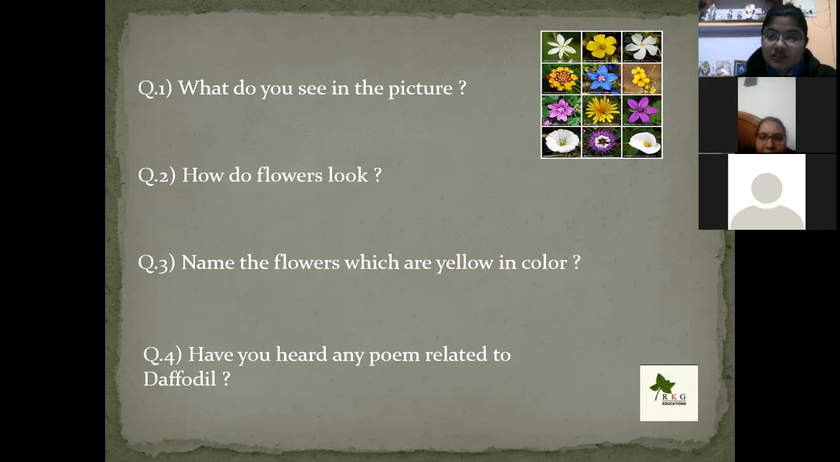Name the flowers which are yellow in color. Ma'am, daffodils. Okay, daffodils. Have you heard any poem related to daffodil? Okay, so students, today we shall discuss a poem, Daffodils.